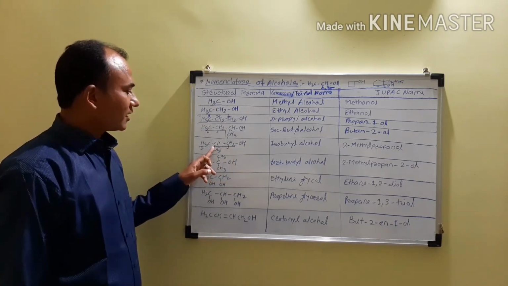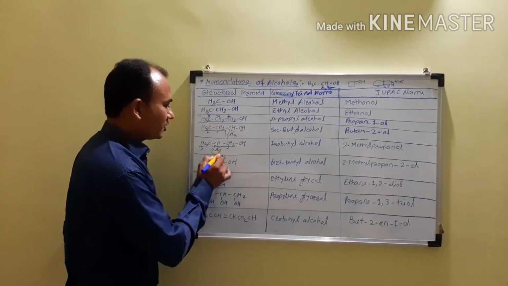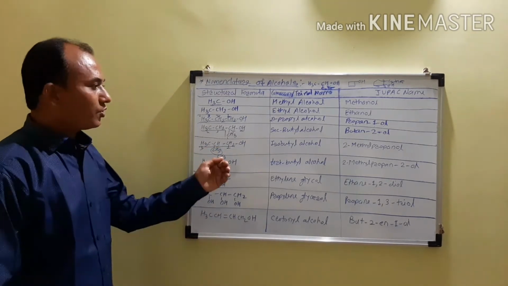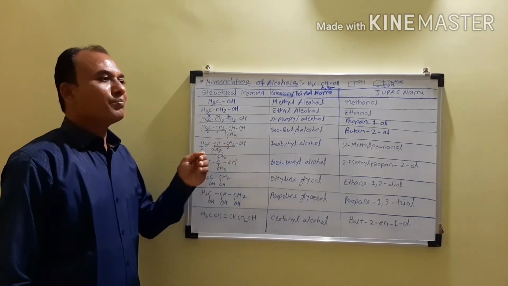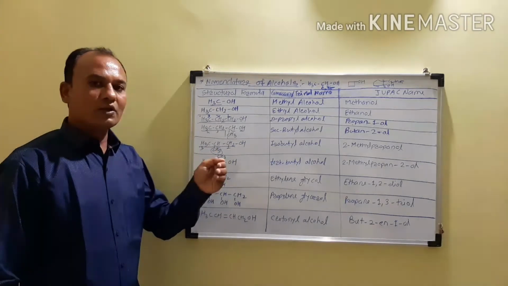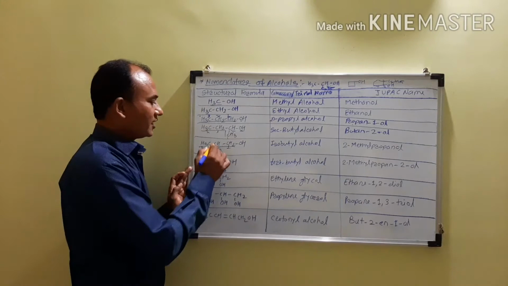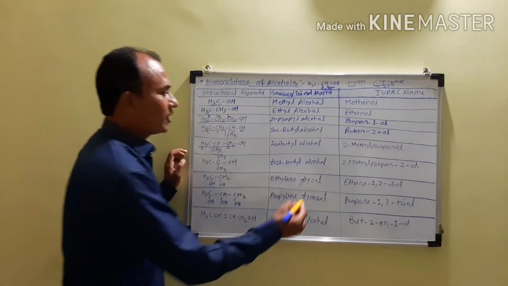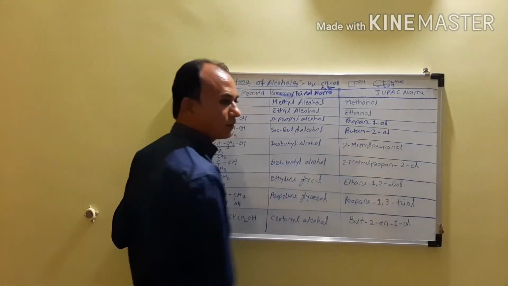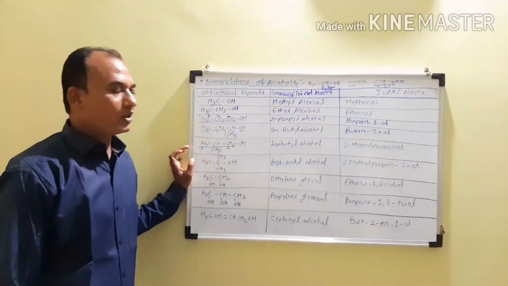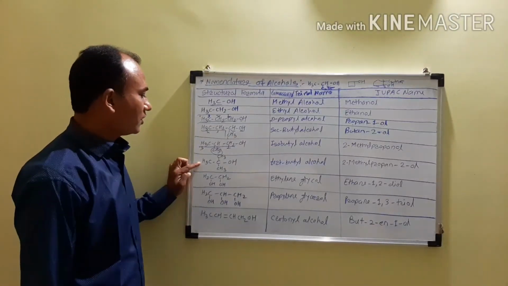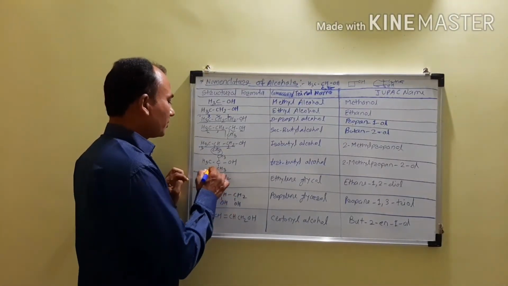But at the second carbon atom there will be one substituent, that is the methyl group. So you have to write in the prefix the methyl group or alkyl group with its position. Now this methyl group is attached to the second carbon atom and therefore we are writing 2-methylpropanol. Understand? 2-methylpropanol.